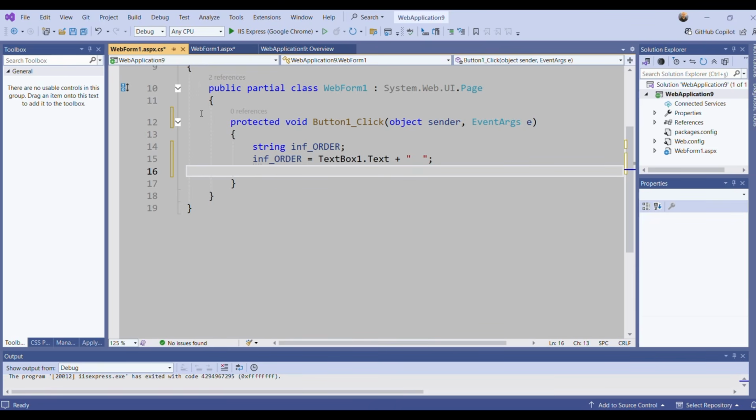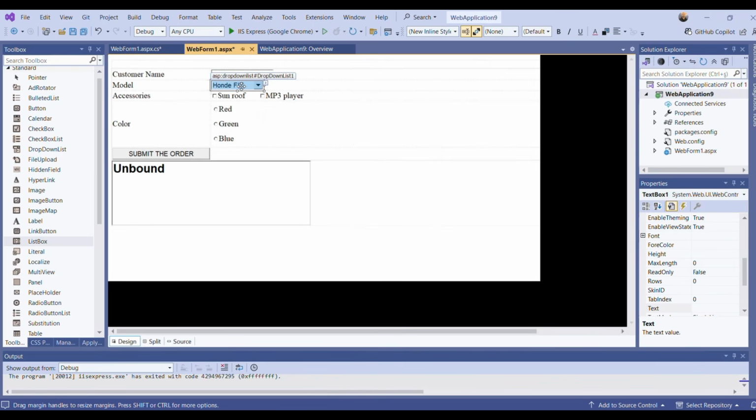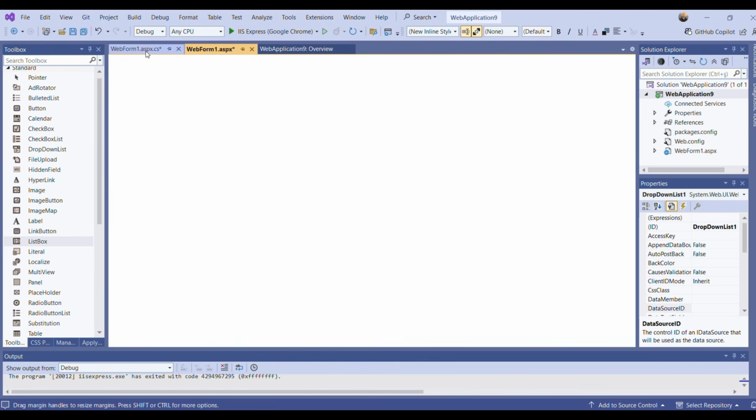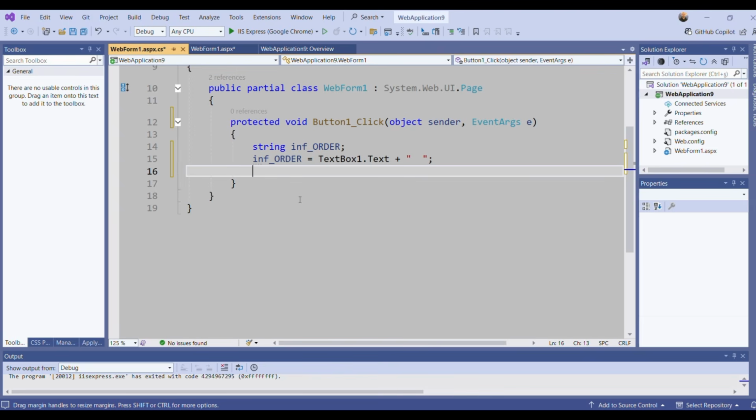The next info is the model. So I need to read the selected item in the drop-down list. How can I do that? Here I will say info order, but now I have textbox 1 inside my variable info order, and I don't want to lose it. Because of that, I will say plus equal. This is an assignment operator.